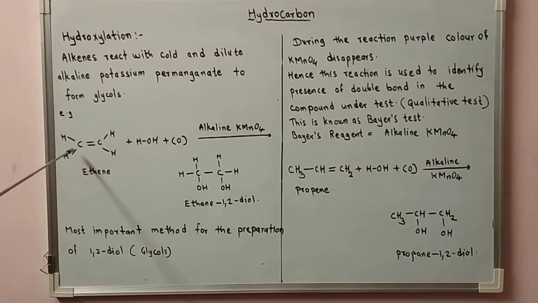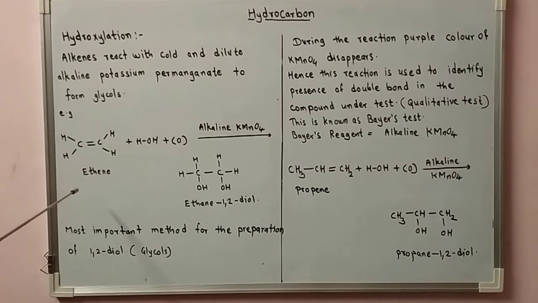Now the reactive center is the carbon-carbon double bond in ethene. It forms CH2OH-CH2OH. The name is ethane-1,2-diol.